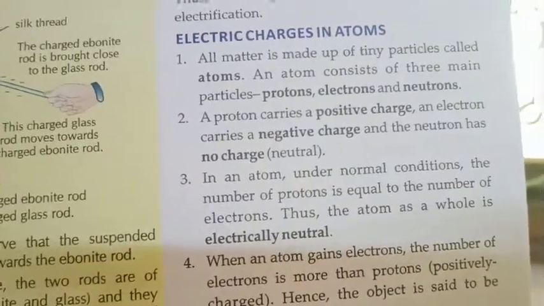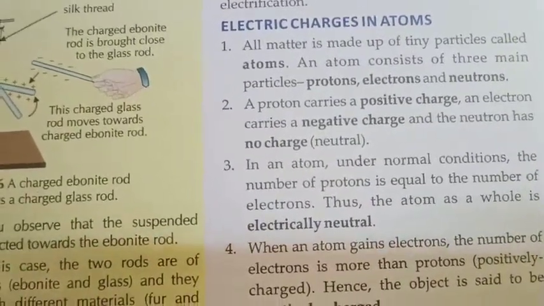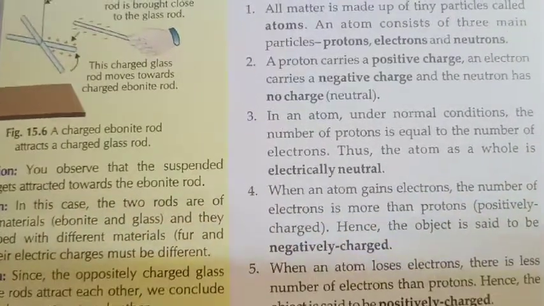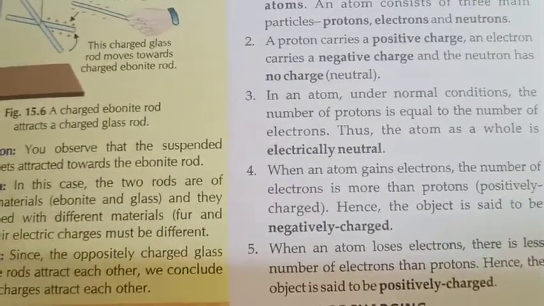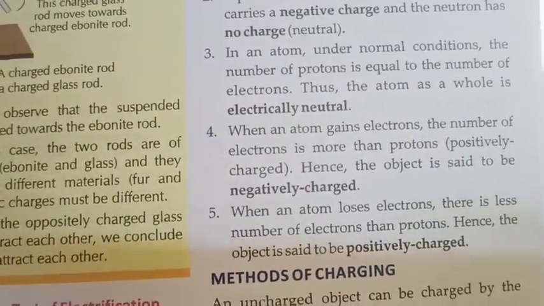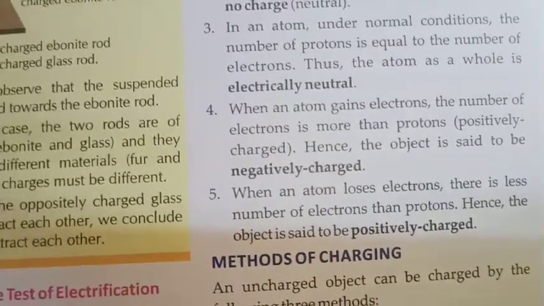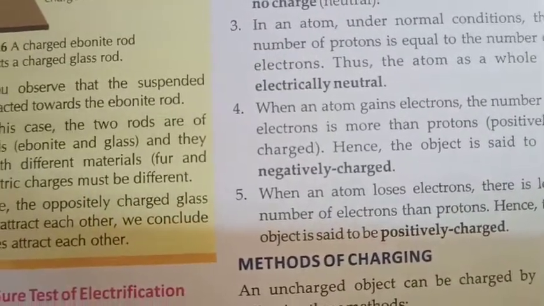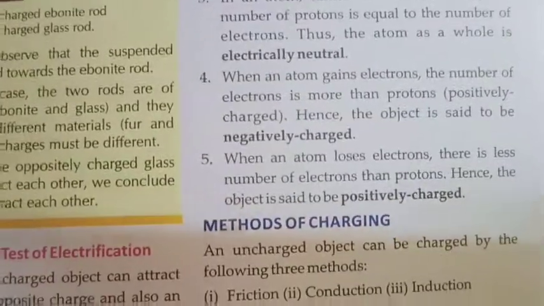In an atom, under normal conditions, the number of protons is equal to the number of electrons. Thus, the atom as a whole is electrically neutral. When an atom gains electrons, the number of electrons is more than protons, hence the object is said to be negatively charged. When an atom loses electrons, there is a smaller number of electrons than protons. Hence, the object is said to be positively charged.